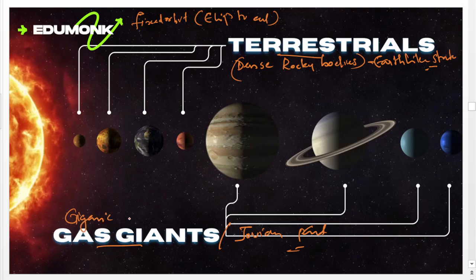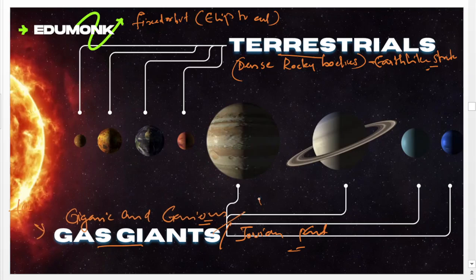Gigantic and gaseous. These gas giants also have large satellites.